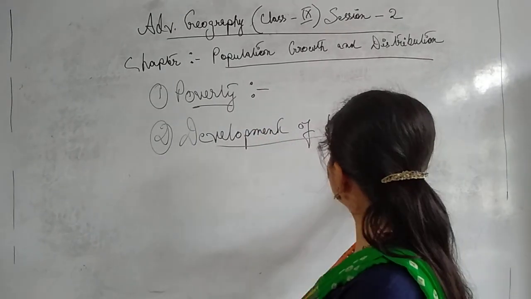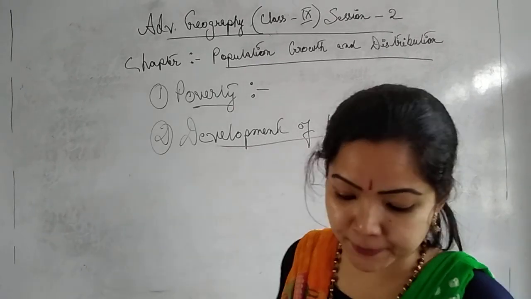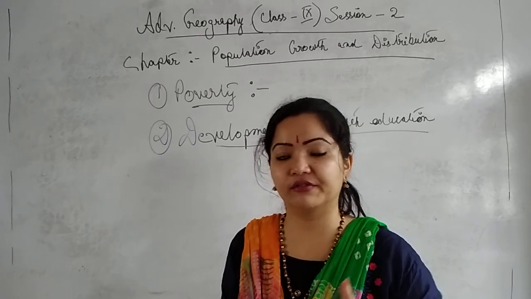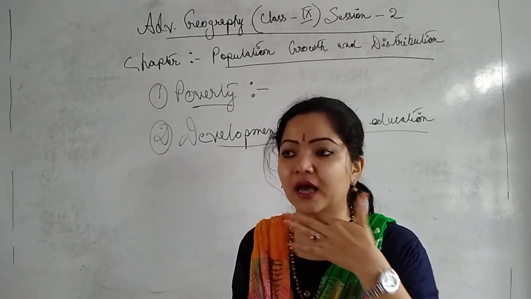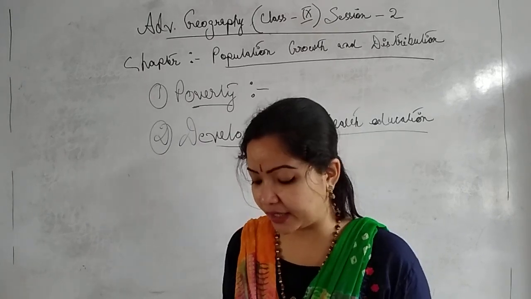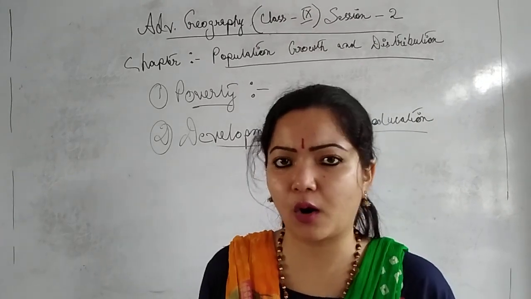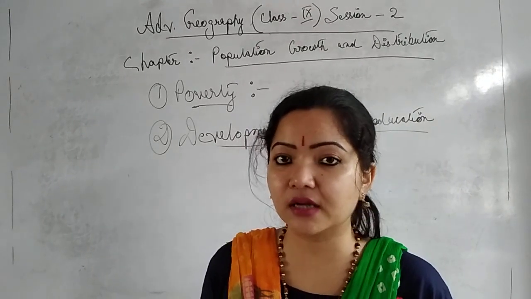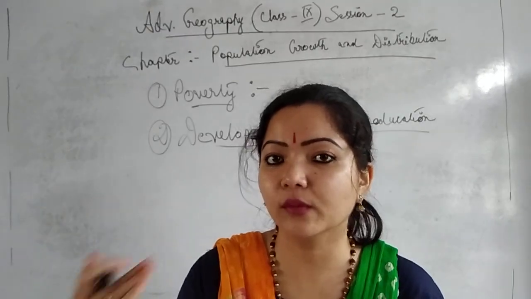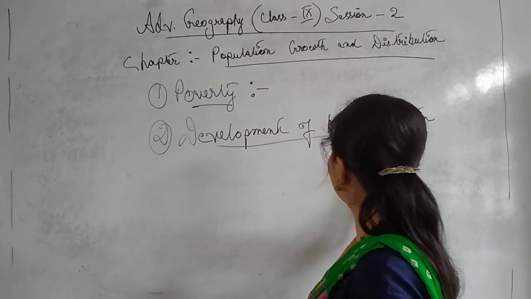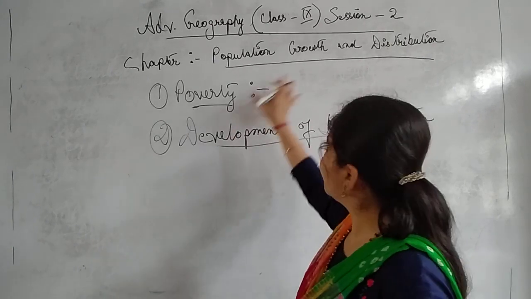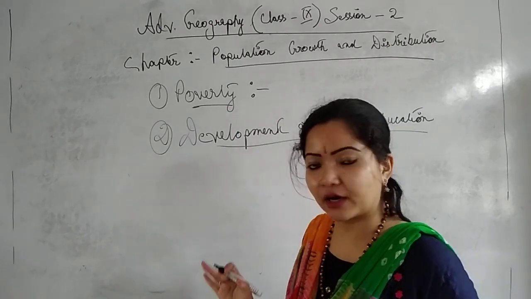Due to the development of health education, such as sanitation, physician's care and the nutritional requirements of infants, when a mother gives birth to a newborn baby, what nutrition the baby wants, and child care also, all these things are much more developed. As a result, the mortality rate became low, that means high birth rate and low death rate. So this is development of health education, also one of the main root causes of population growth. Is it clear now? Okay.